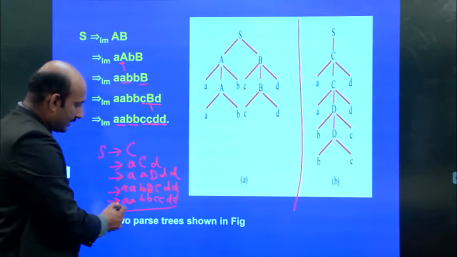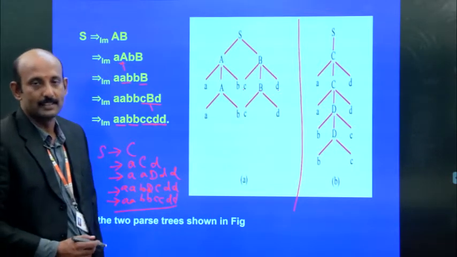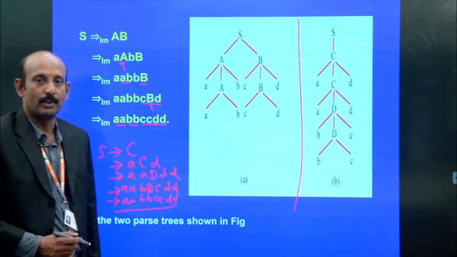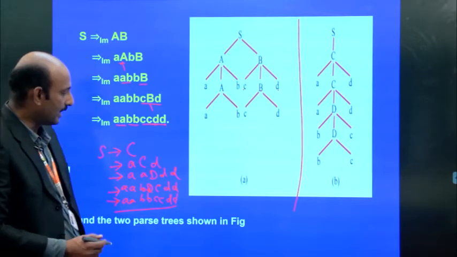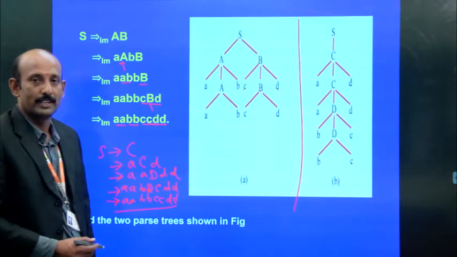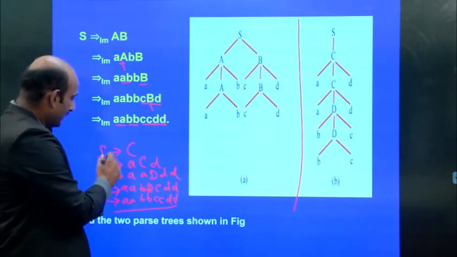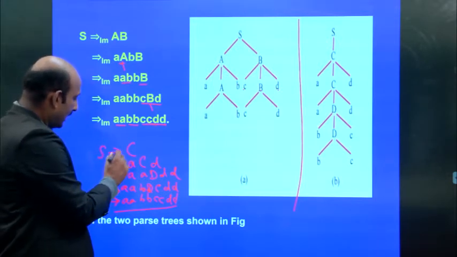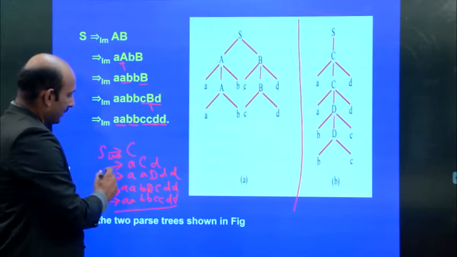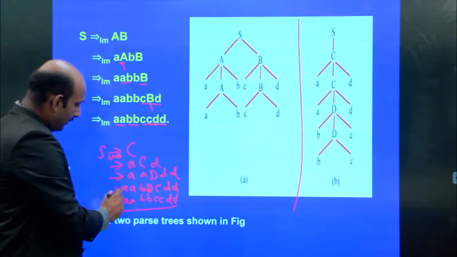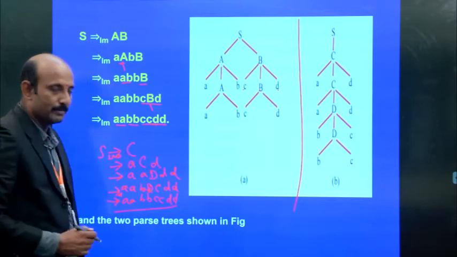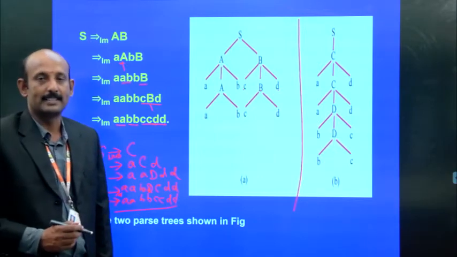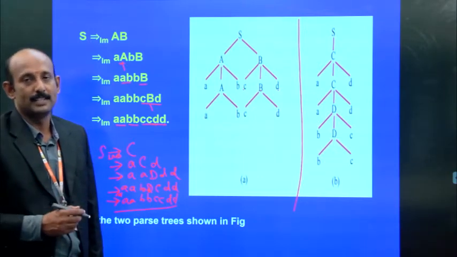So this contains the sentential form. This is called a sentential form, where this sentential form contains only the terminal symbols. Then we write here LM or LMD. Likewise, we may put, and finally on this line we can put the star mark that indicates it contains only the terminal symbols.